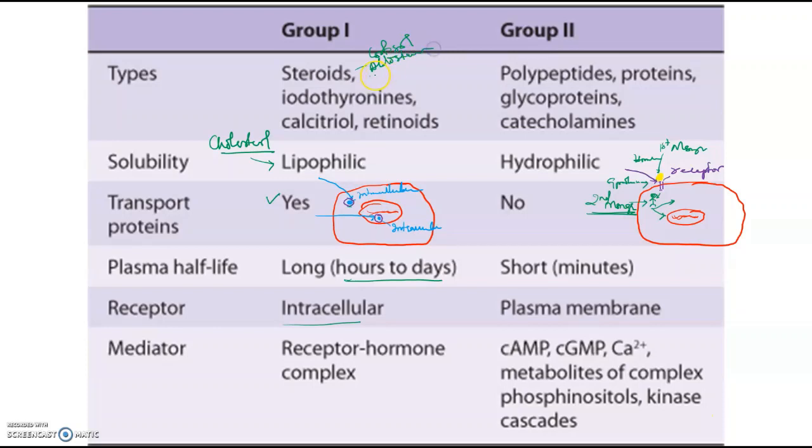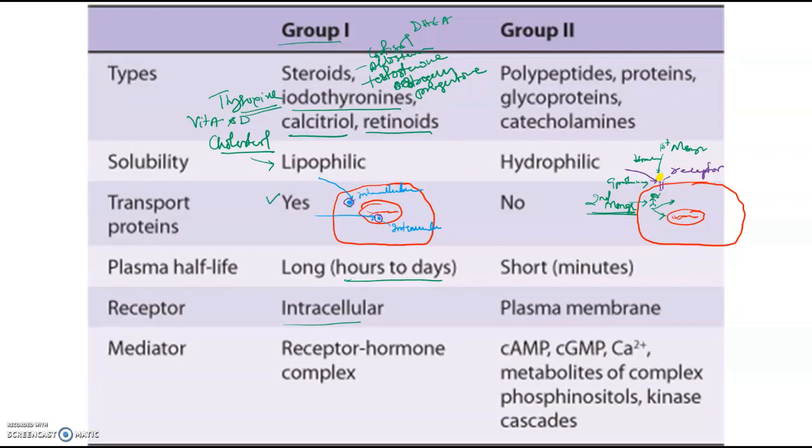Examples for this are steroid hormones: cortisol, aldosterone, testosterone, next androgens, estrogens, progesterone, dehydroepiandrosterone. All these are steroid hormones, and all of these are group 1 hormones. Then we have our triiodothyronine or our thyroxine hormone. Thyroxine also has a similar mechanism of action. Then we have our vitamins, vitamin A and D, that is your calcitriol and retinoids, which also have a similar type of action.